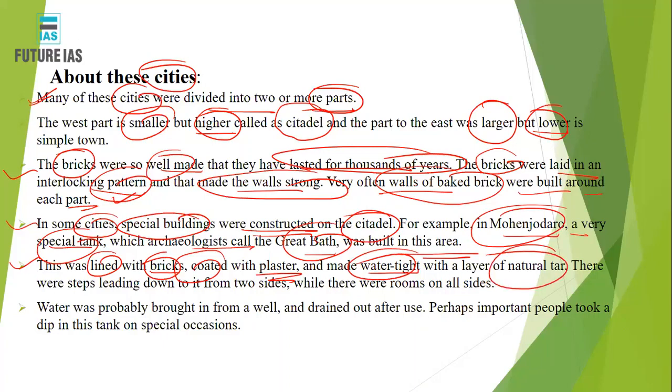So उसको natural tar से इस तरह से बना दिया गया था कि it was completely watertight. It was completely watertight, which has led to